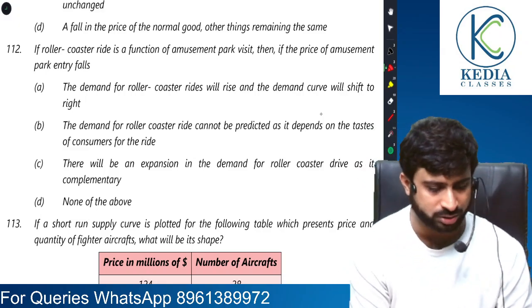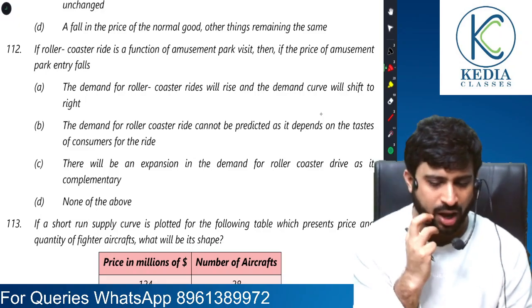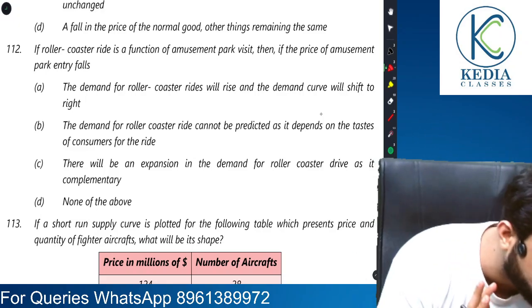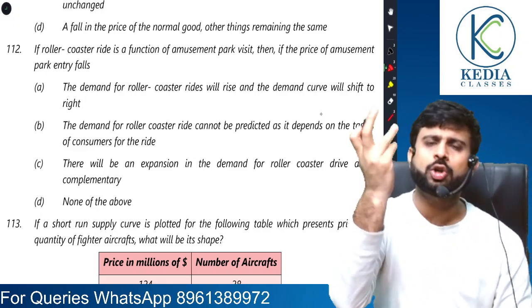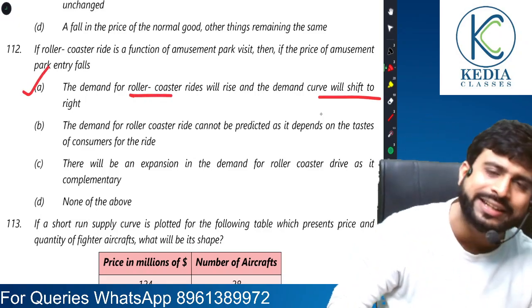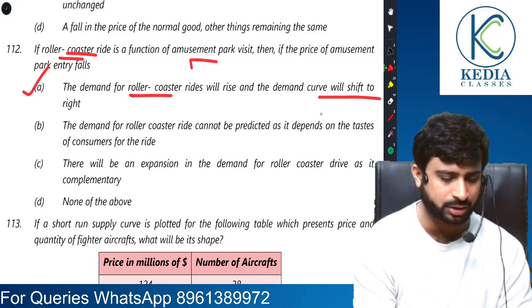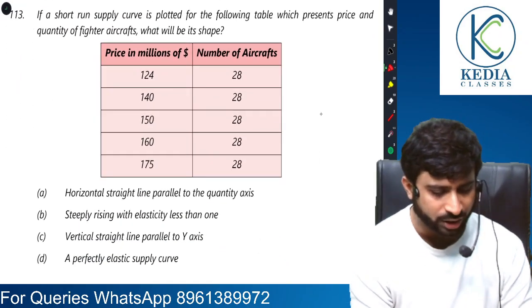then if the price of amusement park entry falls, now they're asking what will happen. Roller coaster will rise. The demand for roller coaster will rise and demand curve will shift to the right. Yes, because they are complementary goods, roller coaster and amusement park. So it's correct.